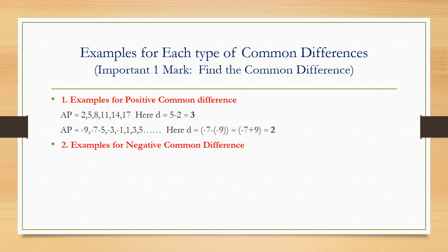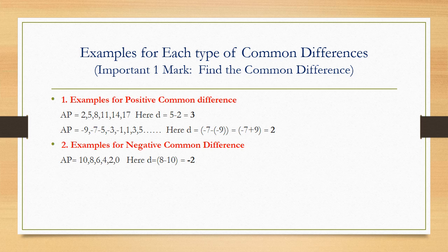Let us go ahead. Now I am going to take the examples for negative common difference. I am going to consider an AP here: 10, 8, 6, 4, 2, 0. Here again d is equal to a2 minus a1, that is second term minus first term. My second term is 8 minus first term is 10. 8 minus 10, I am going to get the answer as minus 2 here. Since this minus 2 is a negative number, we are going to identify this common difference as negative common difference.